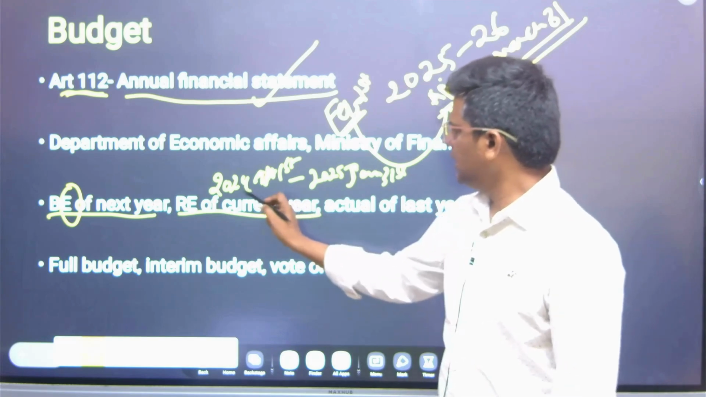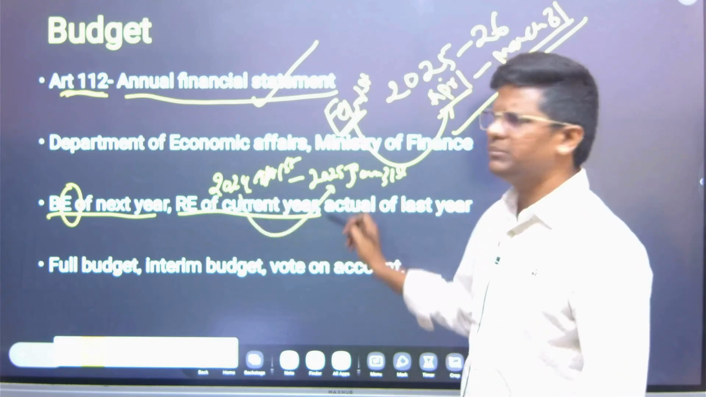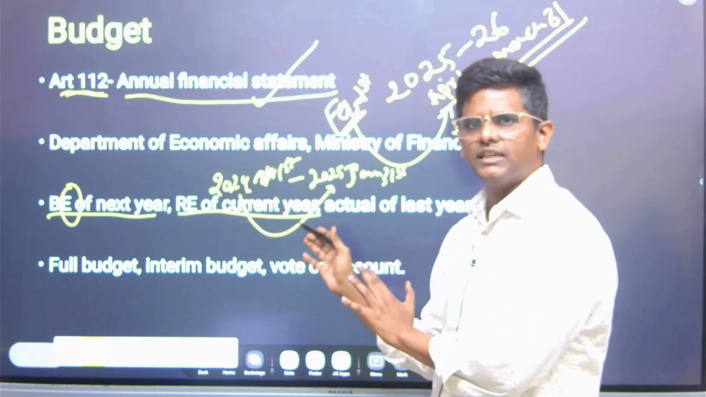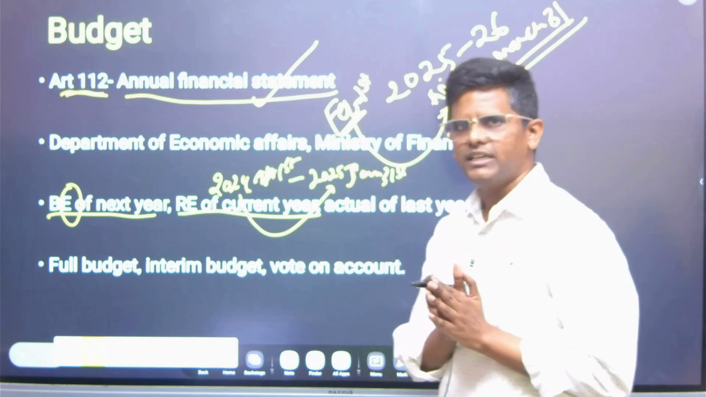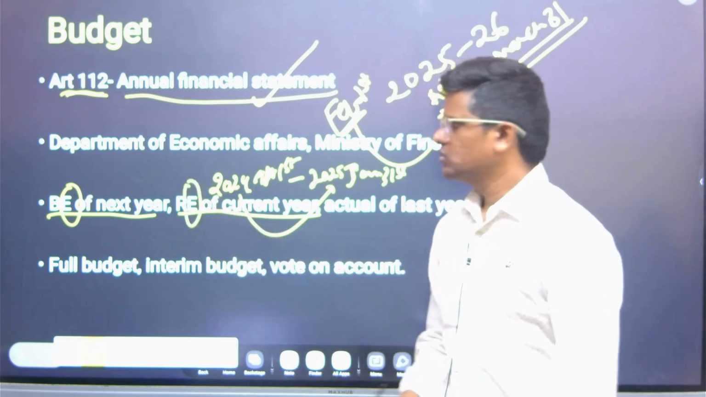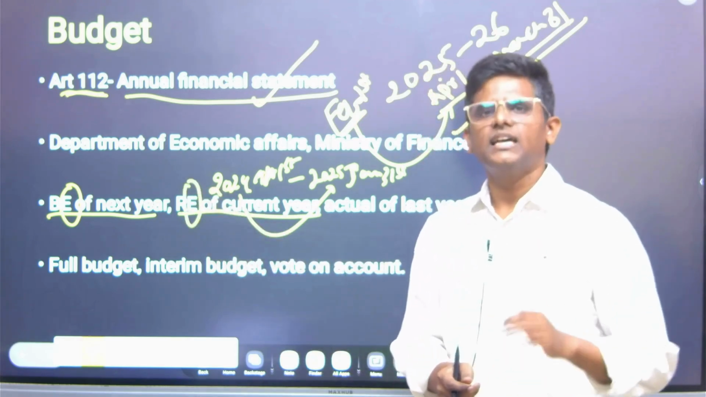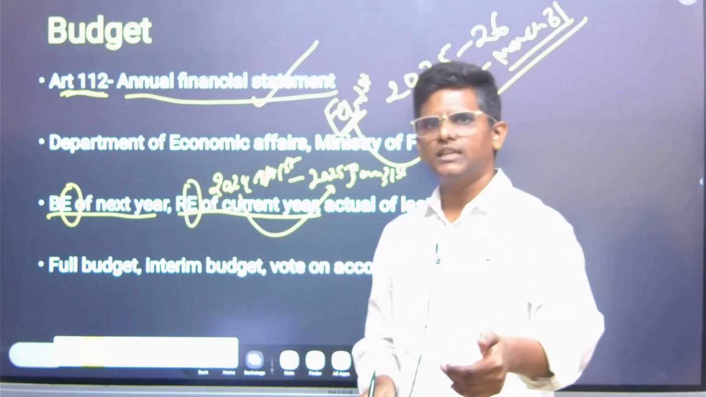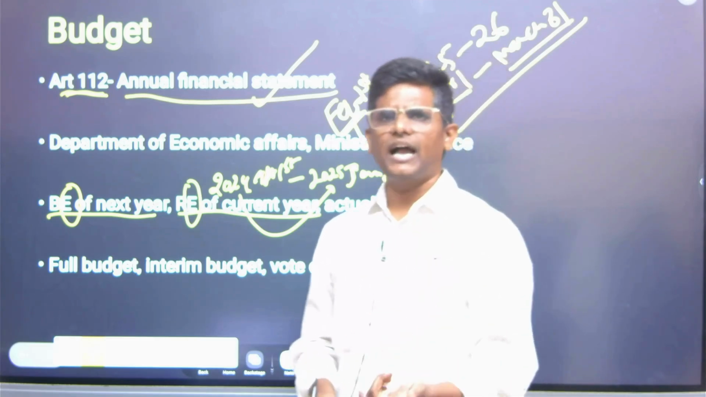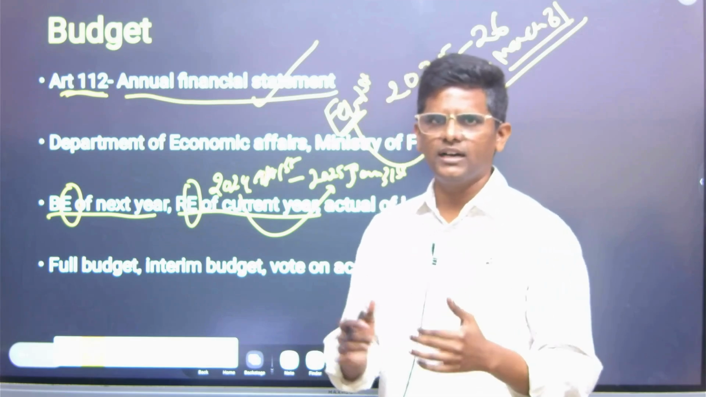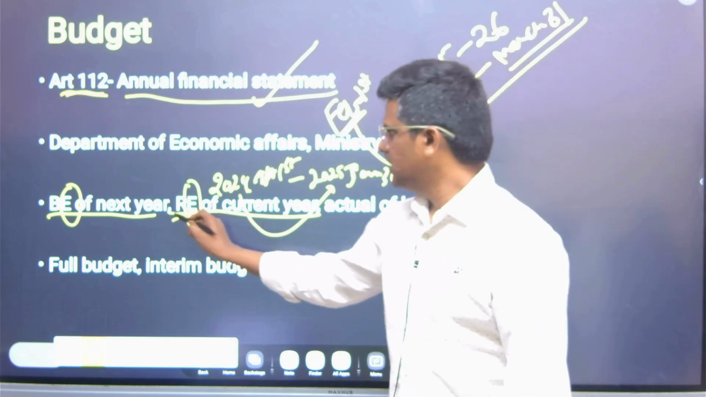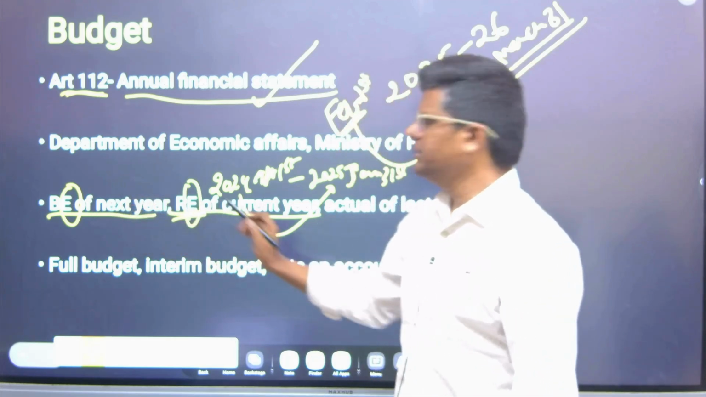Because almost 10 months have passed since last year's budget, the 24-25 budget, was presented last February, we have revised estimates. So the finance department calculates: I have approved so much expenditure to be spent, so how much have they actually spent? They calculate and give a revised estimate, revised from the budget estimate.